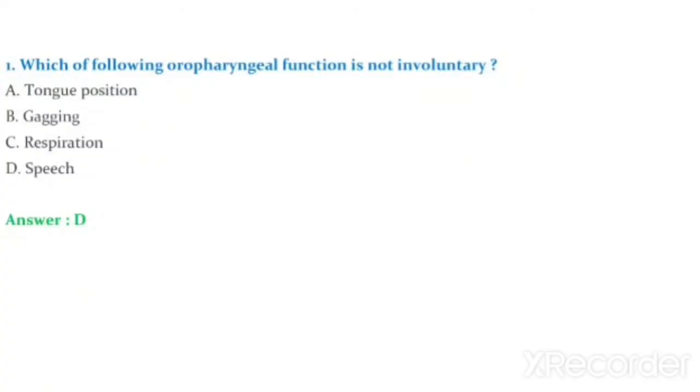Which of the following oropharyngeal functions is not involuntary? Option A, tongue position. Option B, gagging. Option C, respiration. Option D, speech. The answer is option D, speech.